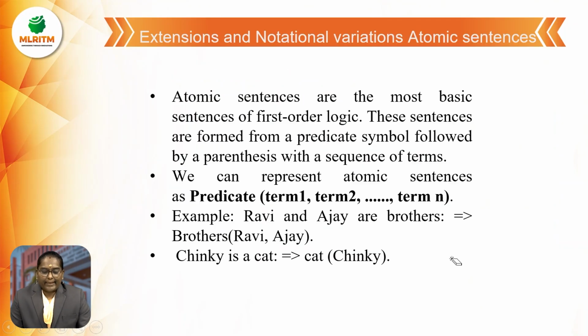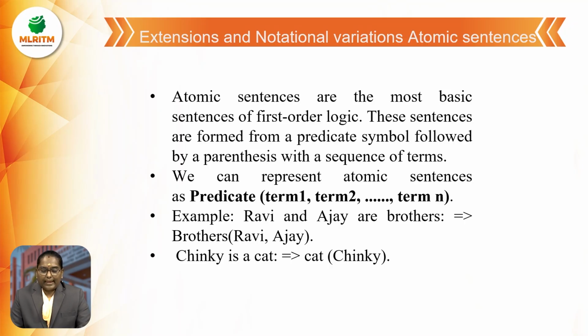Next, atomic sentences. Atomic sentences are the most basic sentences of first order logic. These sentences are formed from a predicate symbol followed by a parenthesis with a sequence of terms. We can represent atomic sentences as predicate of term 1, term 2, and so on, term n.